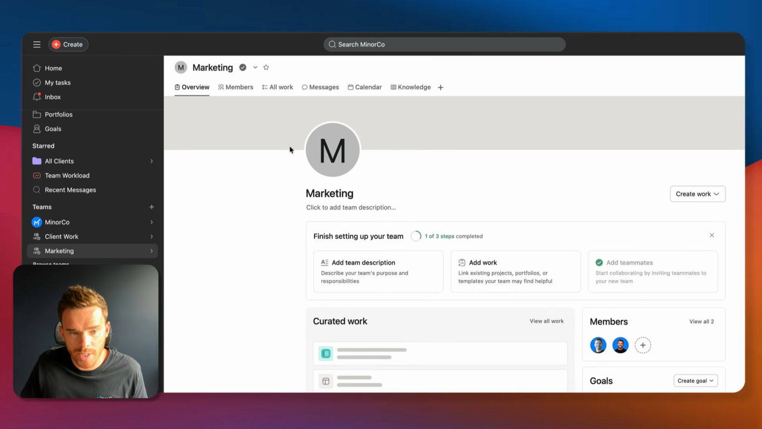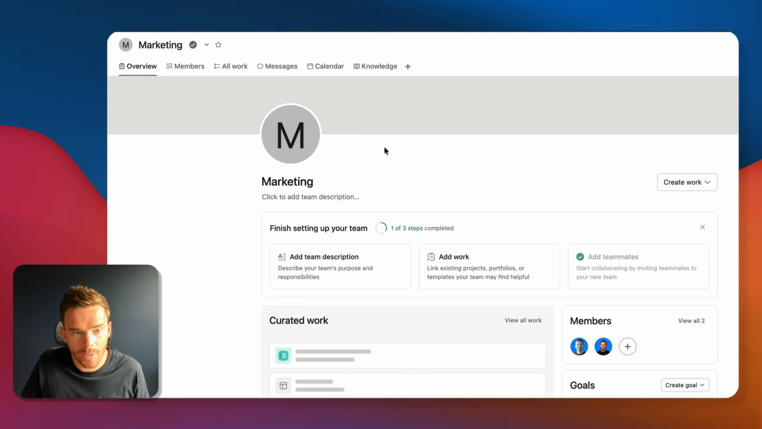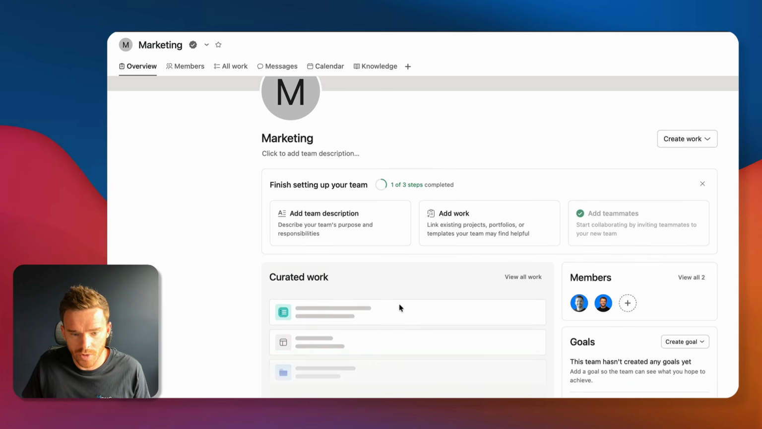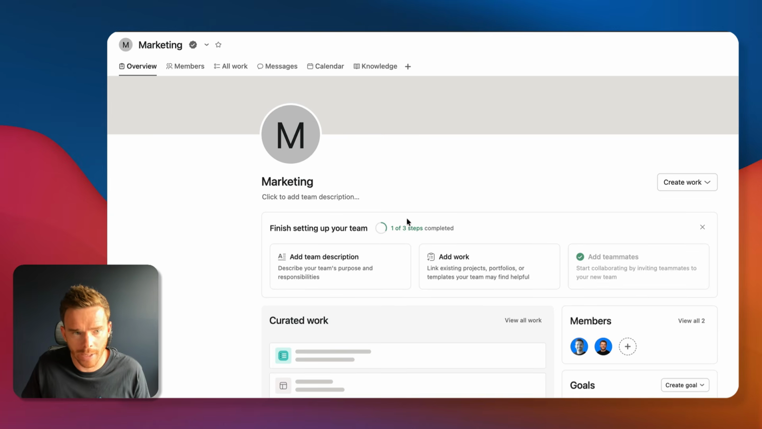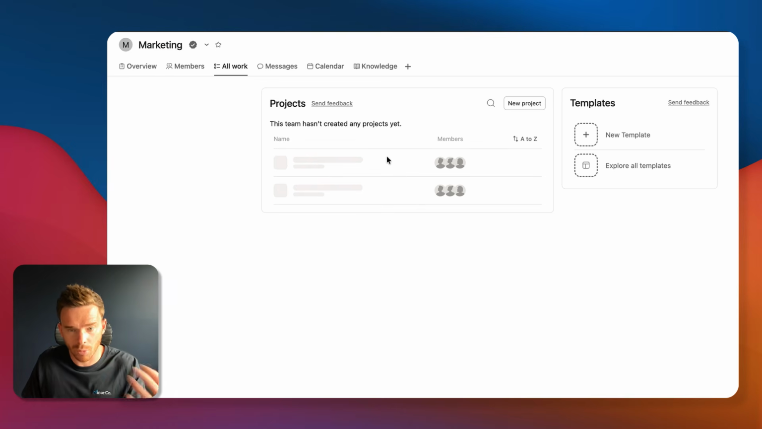On this overview tab, this is where you can customize things like the color and add a logo or image to your team. You can add a team description to describe what is the purpose of this team. And this is where you can also start to create or add work, things like projects and portfolios. Along the top, you can view the members of this team and change member permissions. You can view all of the work, like the projects and templates in the team.